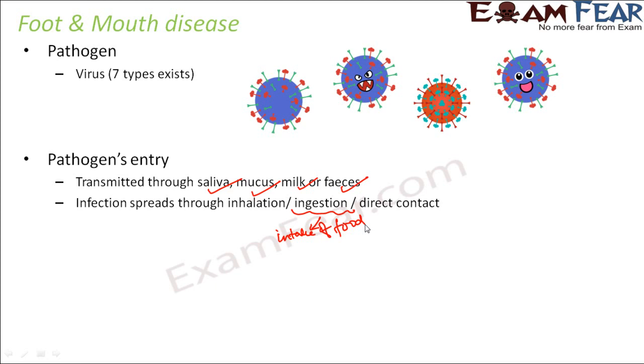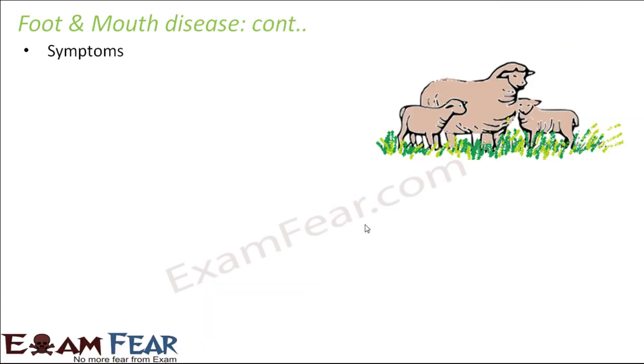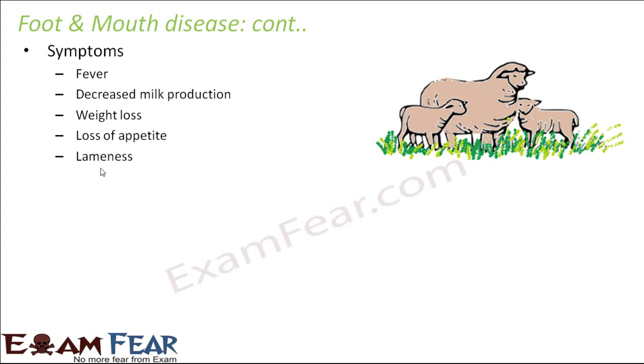So this is how it can spread. And it is very common in not only cattle but pigs as well as sheep as well. Let us look at the symptoms: fever, decreased milk production, weight loss, loss of appetite, lameness.